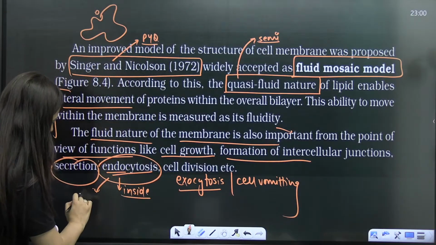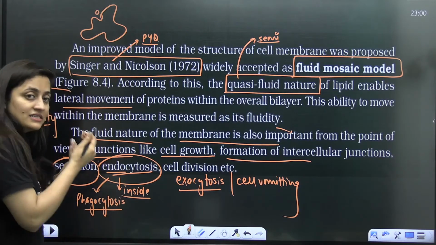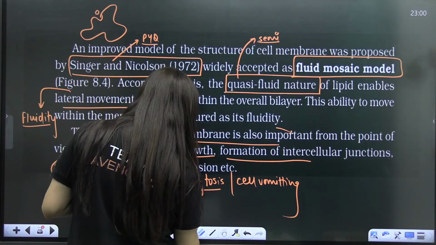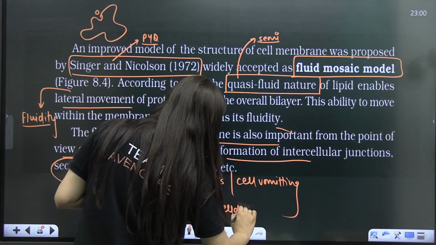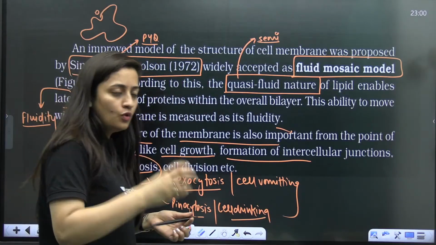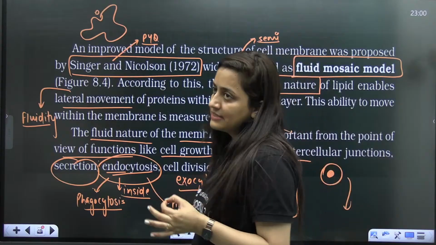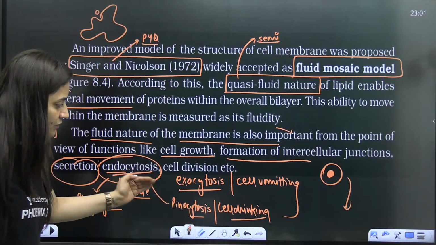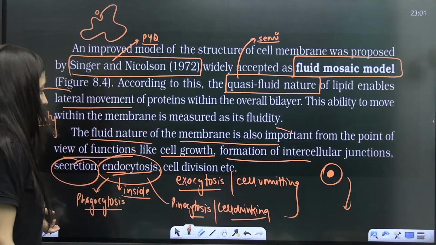And here, if I have to be specific, phagocytosis is when a solid substance enters the cell. Then there is pinocytosis as well. So pinocytosis, my dear students, is cell drinking, right? Pinosomes will form, in which there will be that liquid particle that will enter the cell. So one is phagocytosis, in which solid particles enter, and the other is pinocytosis, in which liquid particles enter. Cell drinking it is.